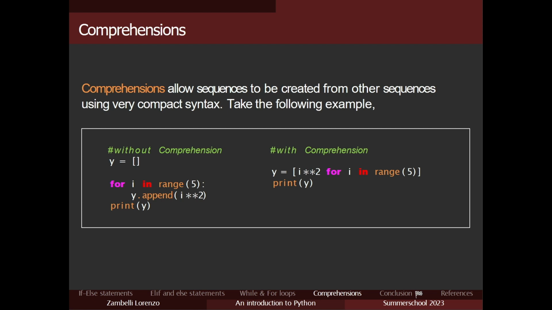On the right side, instead, by using comprehensions, it is a more compact way, but the meaning is the same. So basically you write first what is the command that you want to do, your code, and then you put the for loop. And yeah, the result is the same.